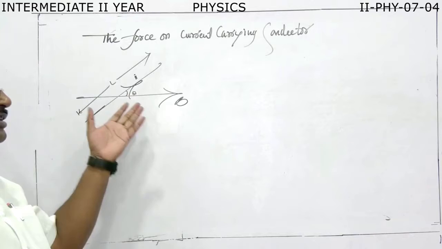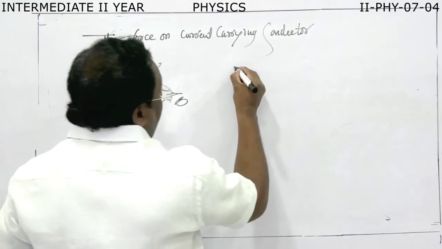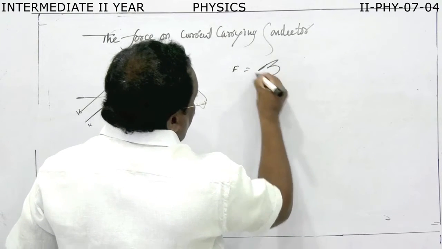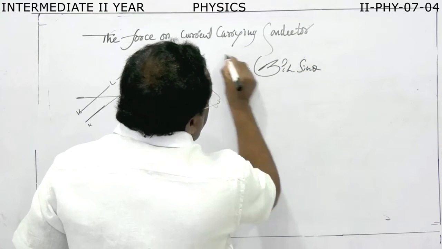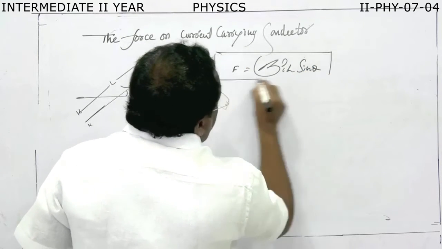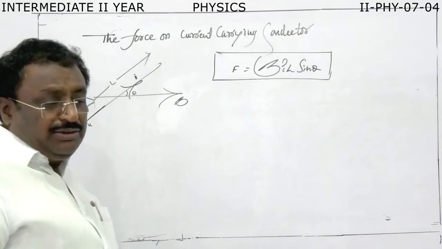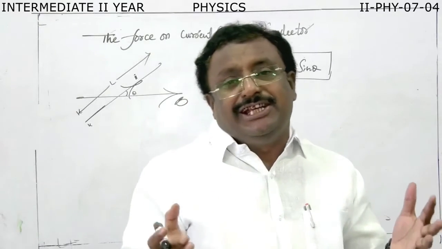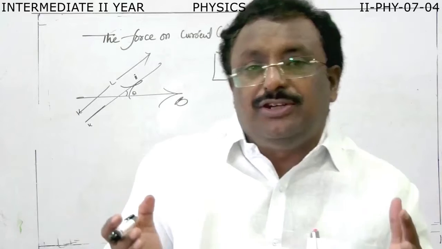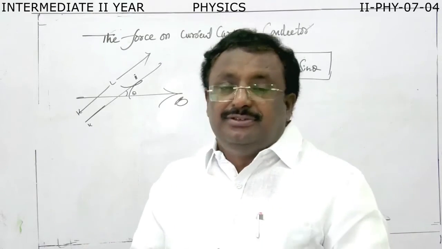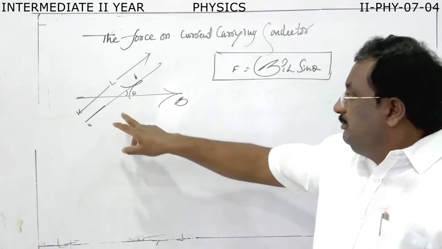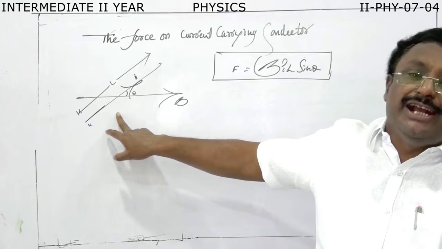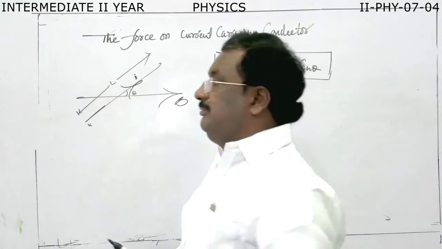Now the force acting on the current carrying conductor is F equal to BIL sin theta. The same analysis we have done in the case of the force on a charge in a magnetic field, we can extend to discuss the force on a current carrying conductor in a magnetic field.